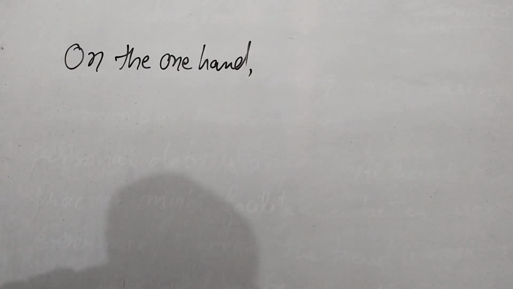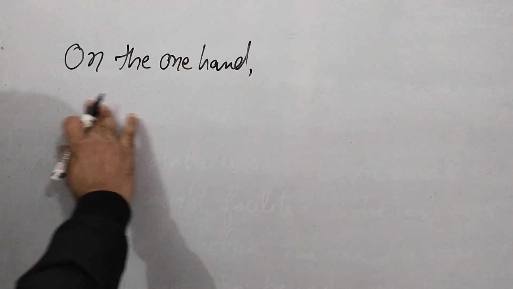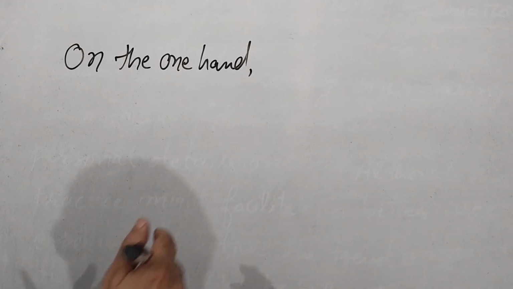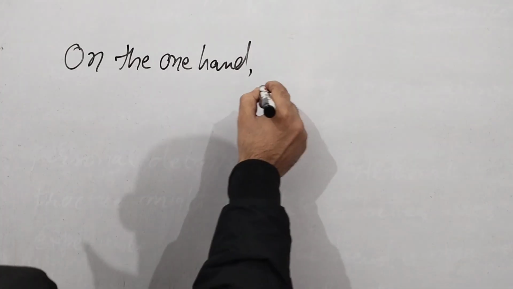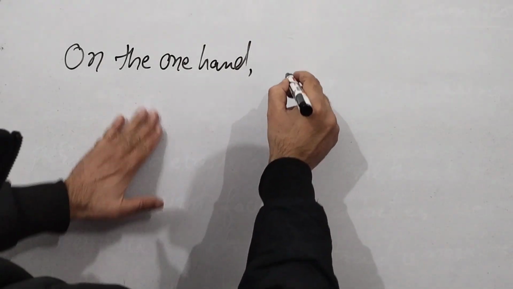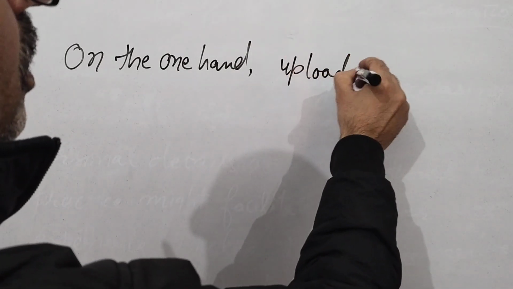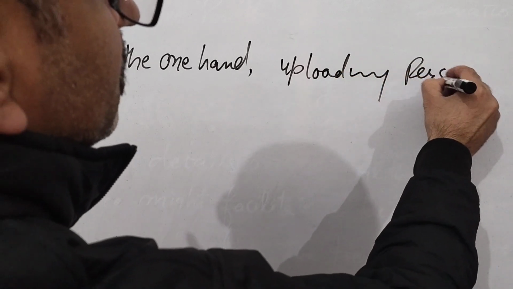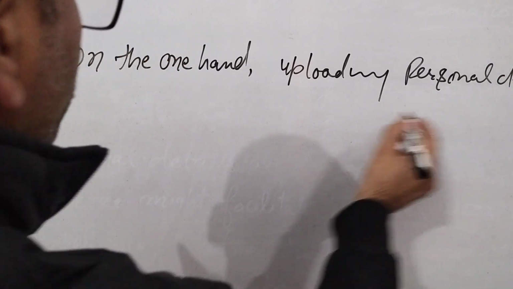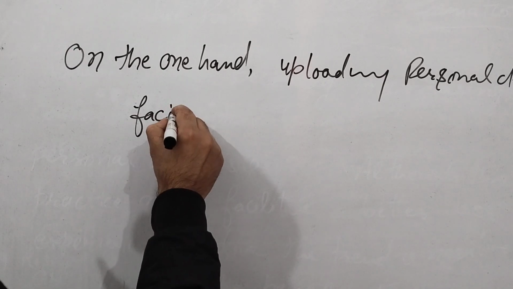So now the body para 1. On the one hand, you can give your thesis statement over here, like on the one hand, uploading personal details. When you upload your personal details, what will happen? You get a certain kind of facility, like comfort. So uploading personal details facilitates. It creates a facilitation